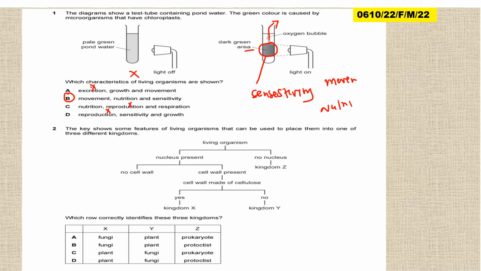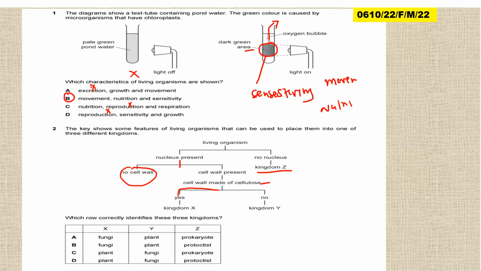Then question 2. The key shows some features of living organisms that can be used to place them into one of the 3 different kingdoms. So for living organisms, the first description: nucleus present, no nucleus. So no nucleus, Z. Then if we follow nucleus present, the nucleus is present but what about the cell wall? Is the cell wall made of cellulose? Then we go down here. If you say yes, then this is kingdom X. If you say no, that is kingdom Y.